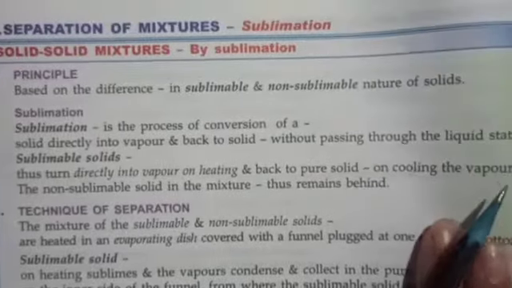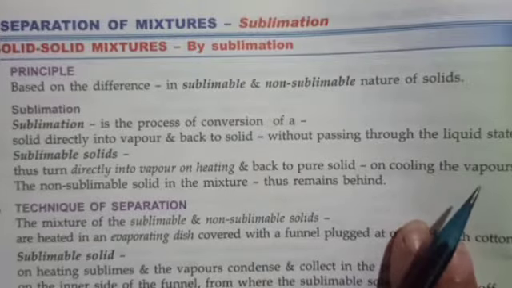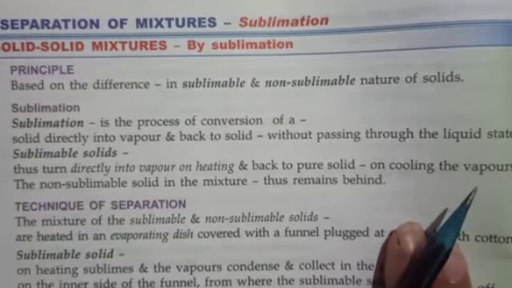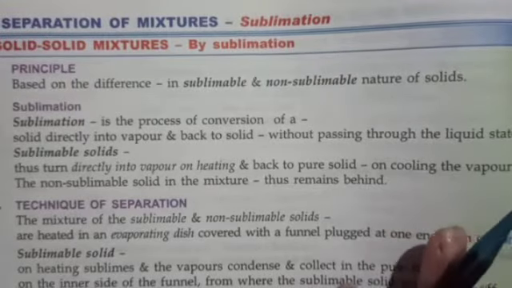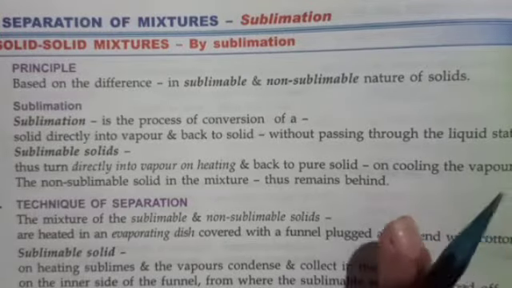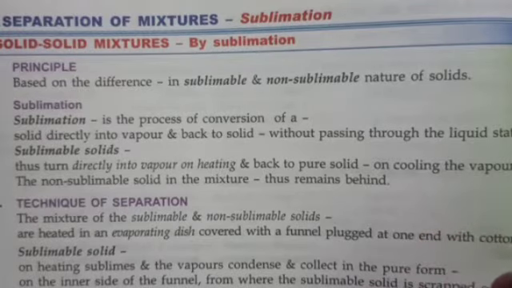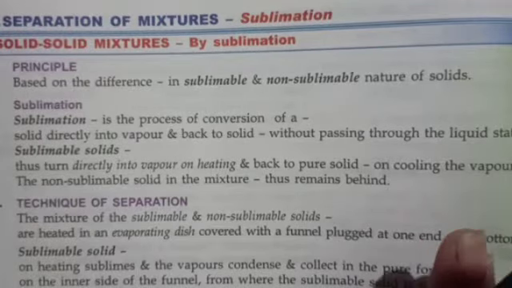Now students, just now I told you that mixtures can be separated by using physical methods. There are different methods used to separate different types of mixtures. Different types of mixtures means there are solid mixtures, solid-liquid mixtures, and liquid mixtures also. So different physical methods are used to separate different types of mixtures.